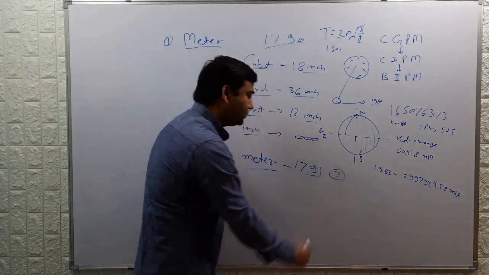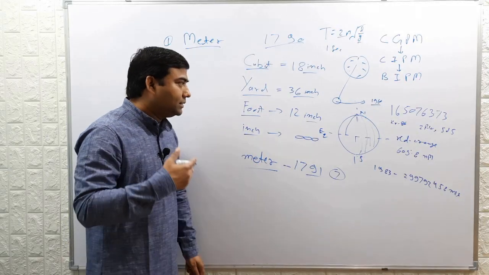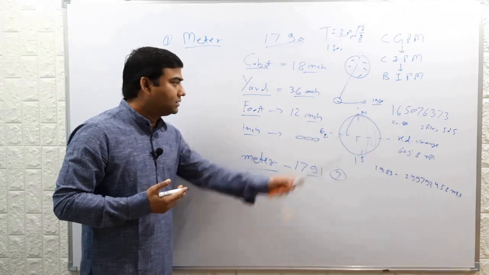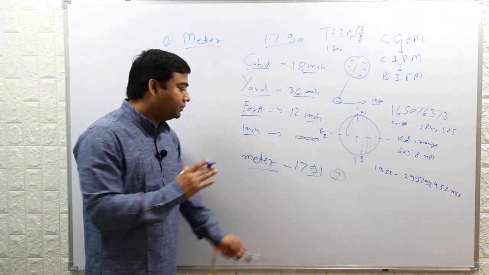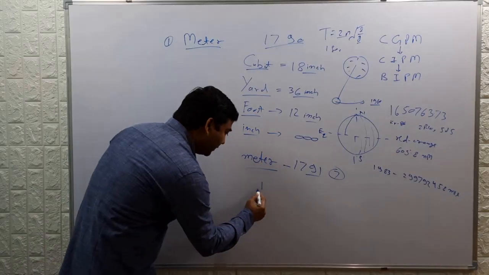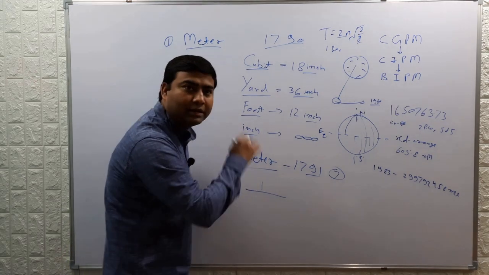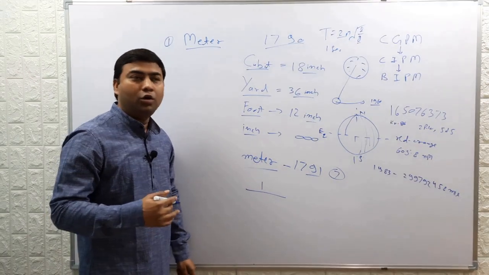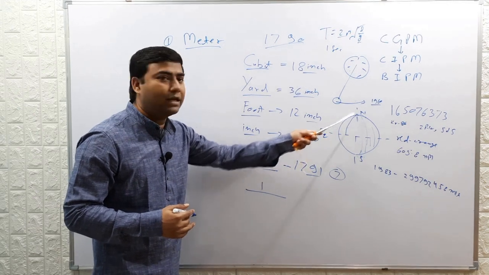After fixing the length of this line, the meter was defined as 1 by 10 millionth part of the length of this line.